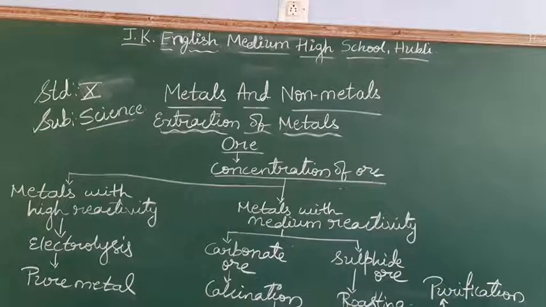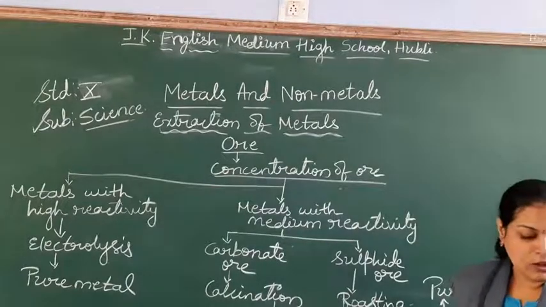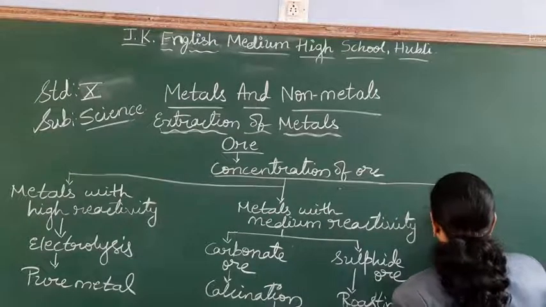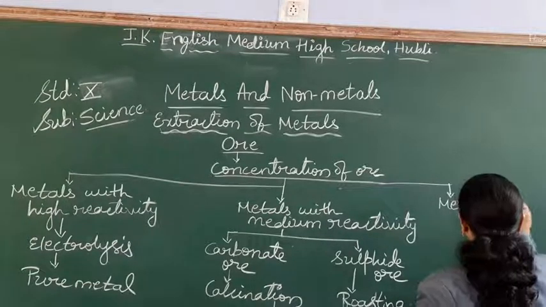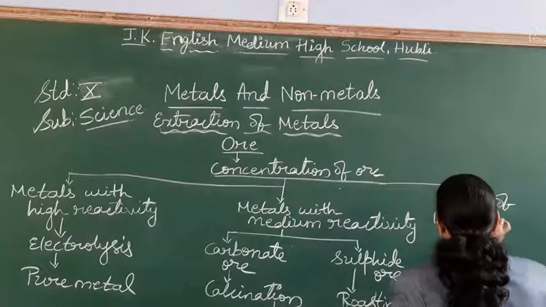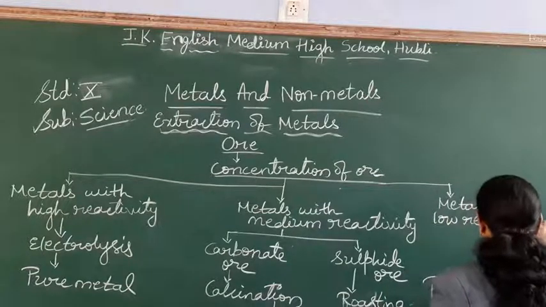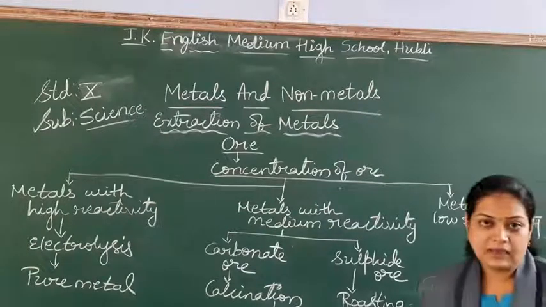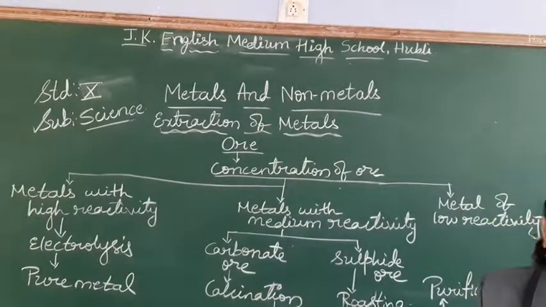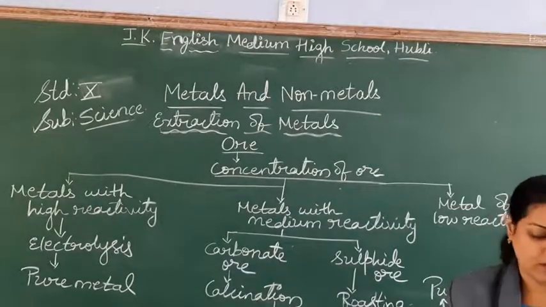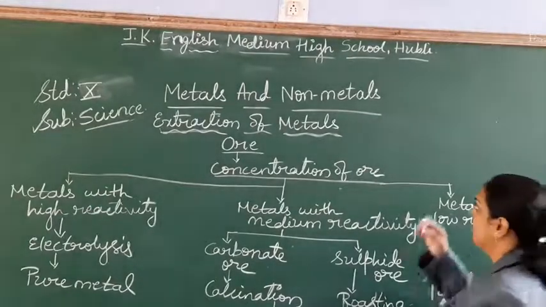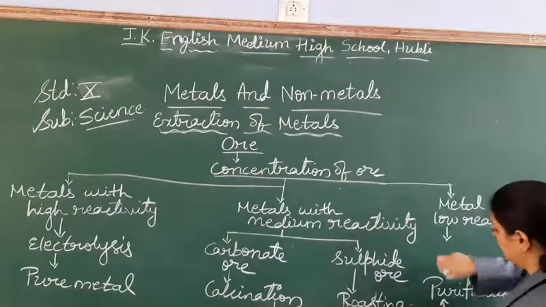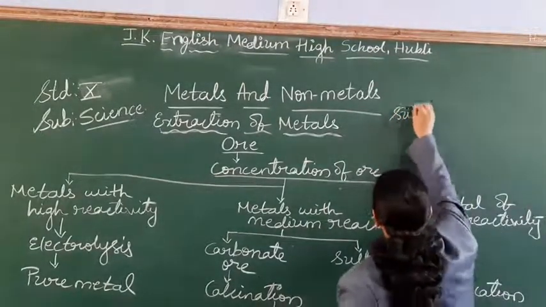Now which third category is remaining, students? Metals of low reactivity. For this, these are low reactive as they are found in the native state, but maybe along with some other metals and non-metals. So you have to make it into sulfide ore.